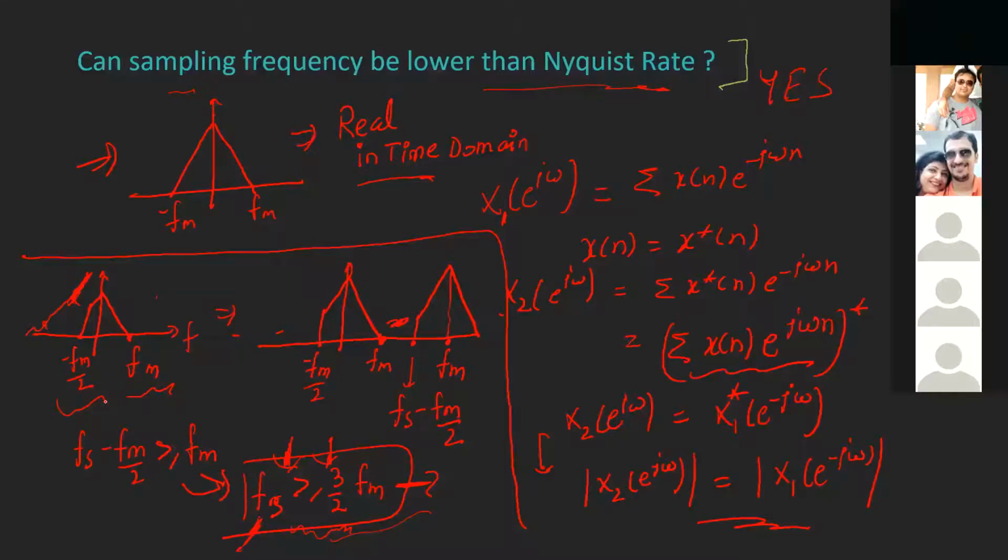always following the rule of 2 Fm, we have some starting time and then ending time, some time duration. Within that time duration, we are just filtering some frequencies, right?